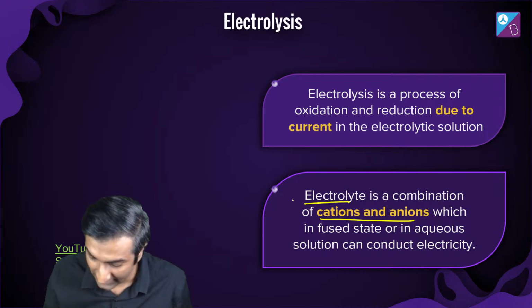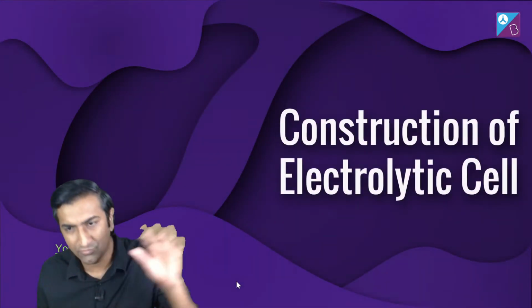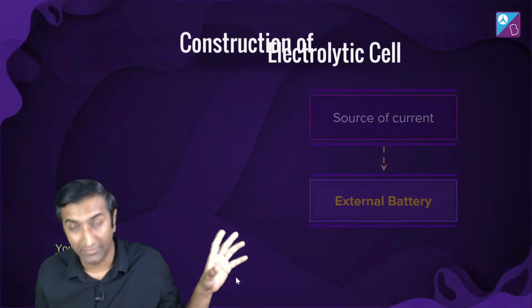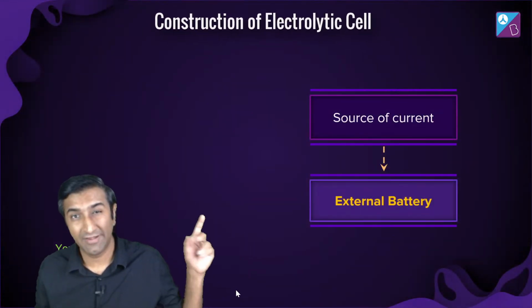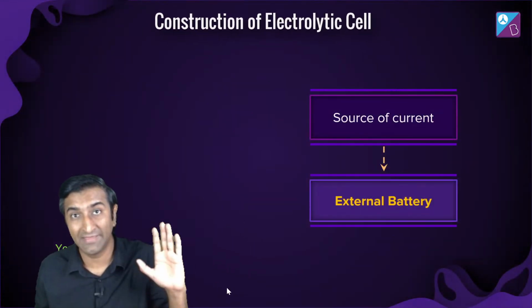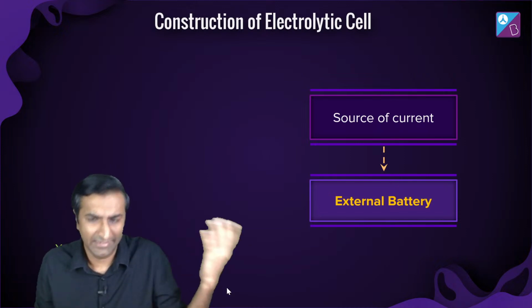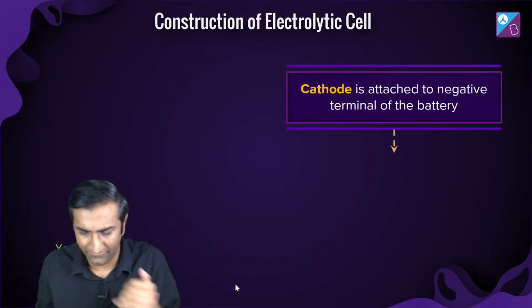Electrolyte is a combination of cations. Blah blah blah. Okay, write whatever. That's okay. Let's look at the construction of this electrolytic cell. How does it work? Source of current is some sort of a battery. External battery, meaning it can have one cell or many cells. Many cells is a battery, right? A single cell is just a cell. You've studied all that in physics.